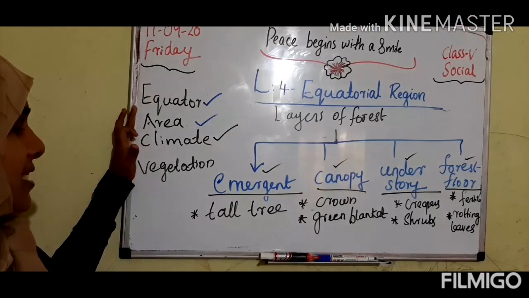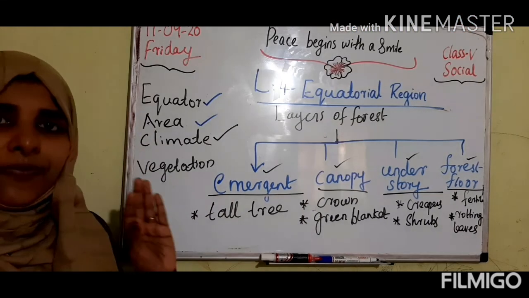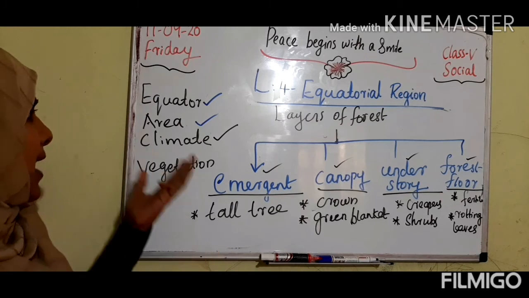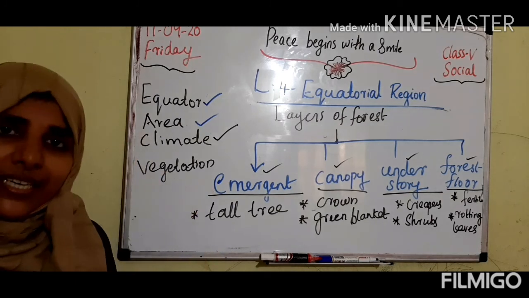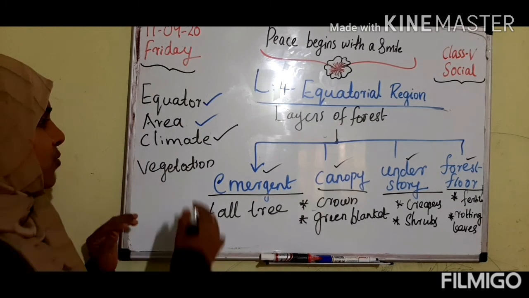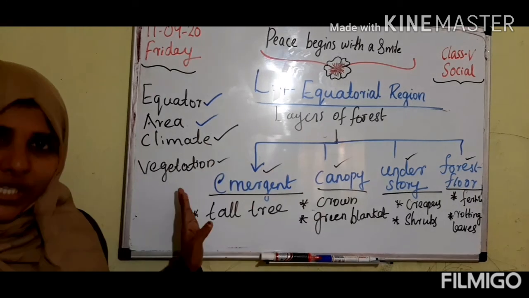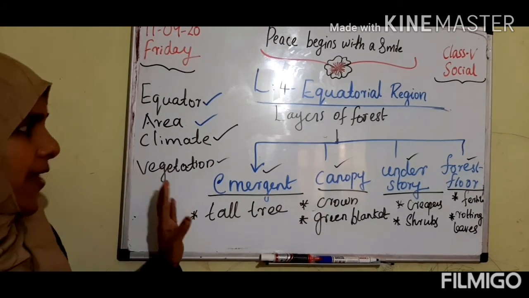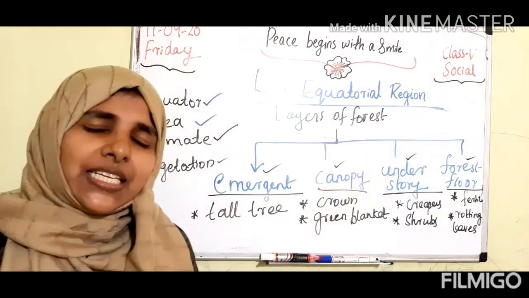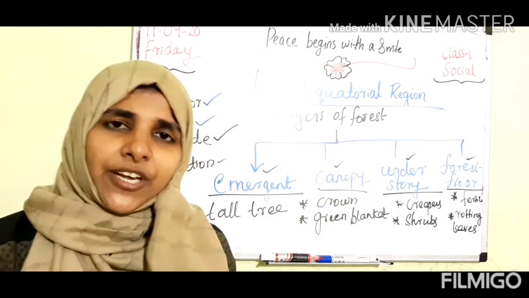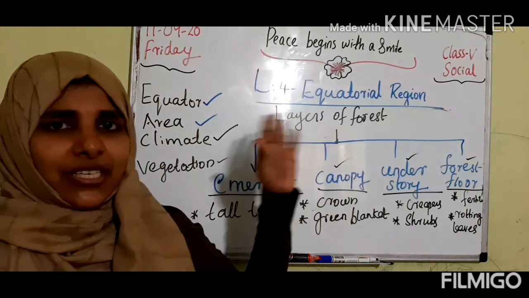And now we have discussed the different types of areas in the equator and where the equator is located, then the climate. We discussed the vegetation also. Is it clear to all of you? So in our next class we can discuss the people and occupation of the equatorial region.